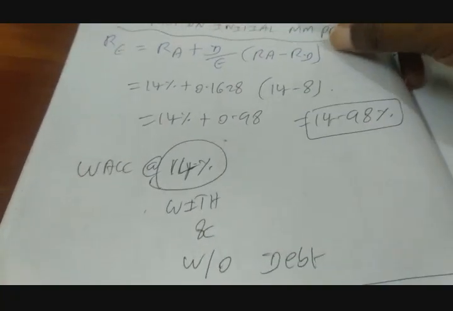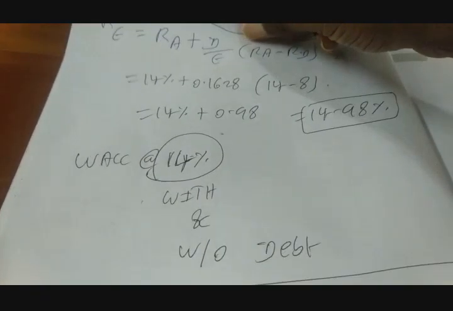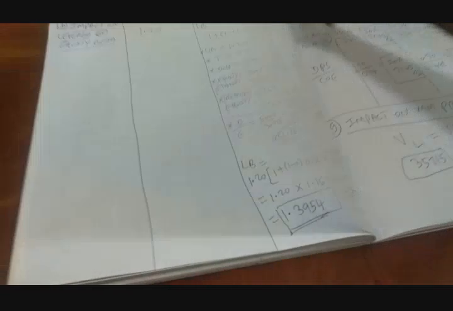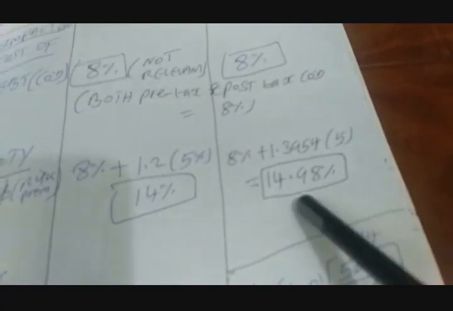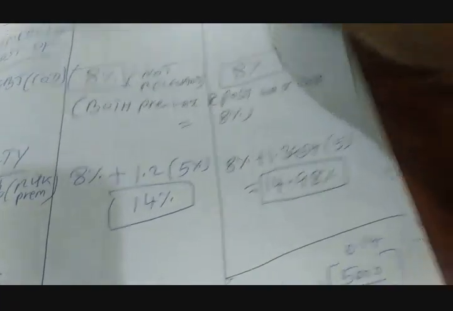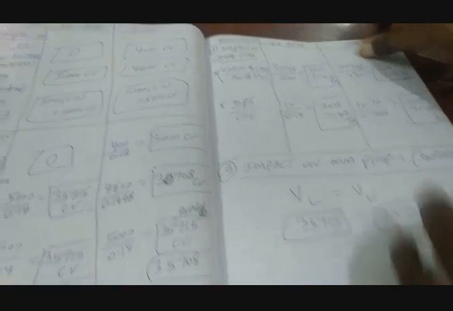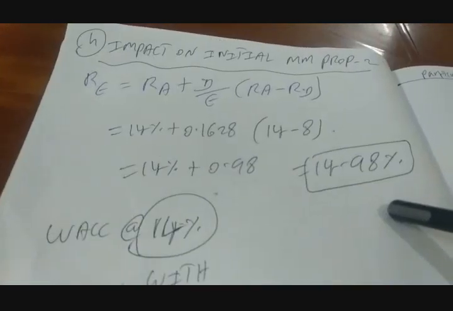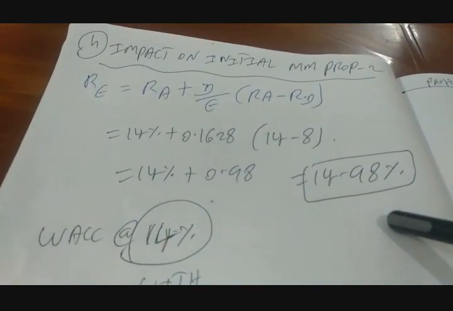Okay, let's go back to our computation. Let's find out whether we are getting exactly this number of 14.98. We have to look at the cost of equity computation. Yeah, so please see here, we are exactly getting the number of 14.98. So proposition 2 is proved, wherein we understand that when a company is borrowing, compared to the option of not borrowing, it increases its cost of equity.